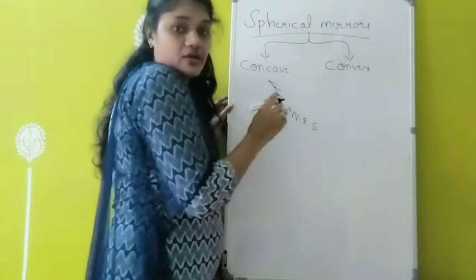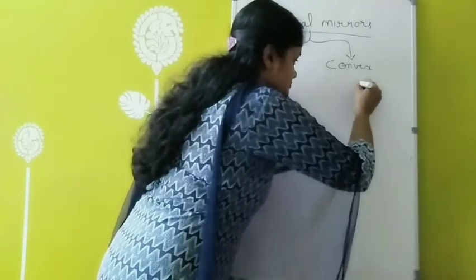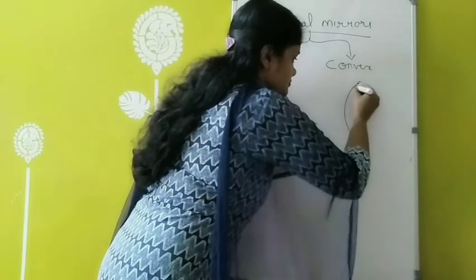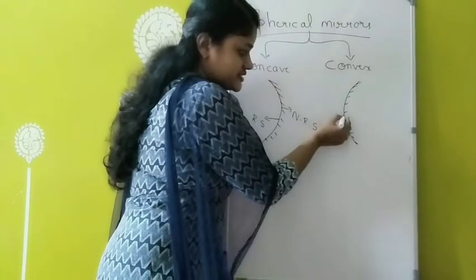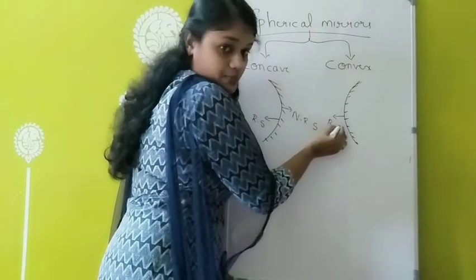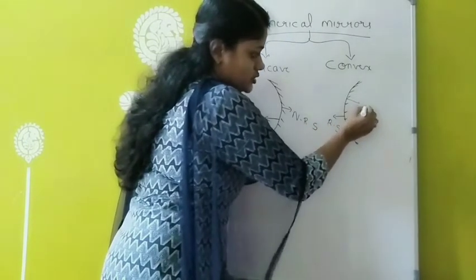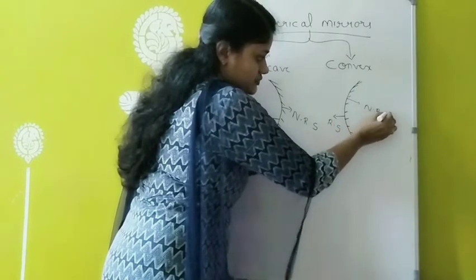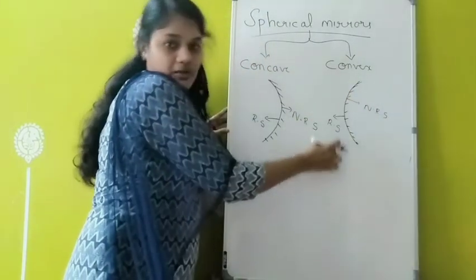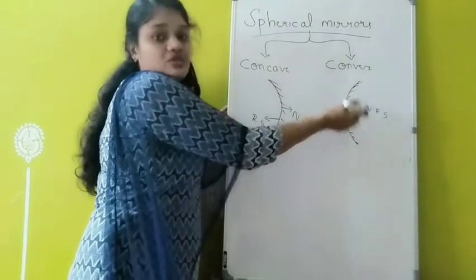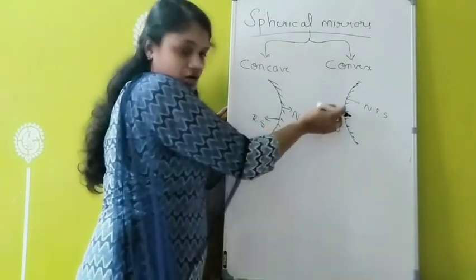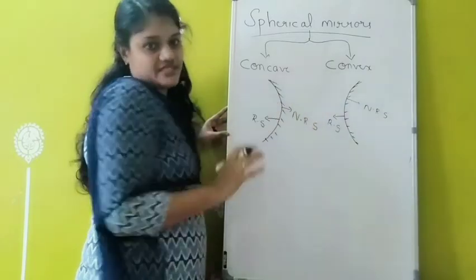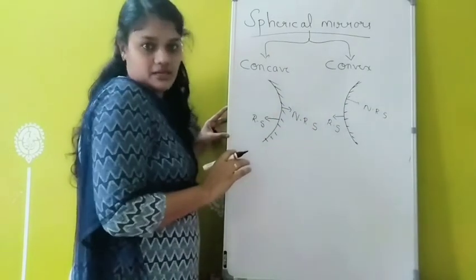Next I am drawing a convex mirror. Here also this is the reflecting surface. The outer part is reflecting and this is the non-reflecting surface. That means the reflecting part is curved outward. Here in concave the reflecting part is curved inward. In convex the outer part is reflecting. That is called a convex mirror. So these are the two types of spherical mirrors.